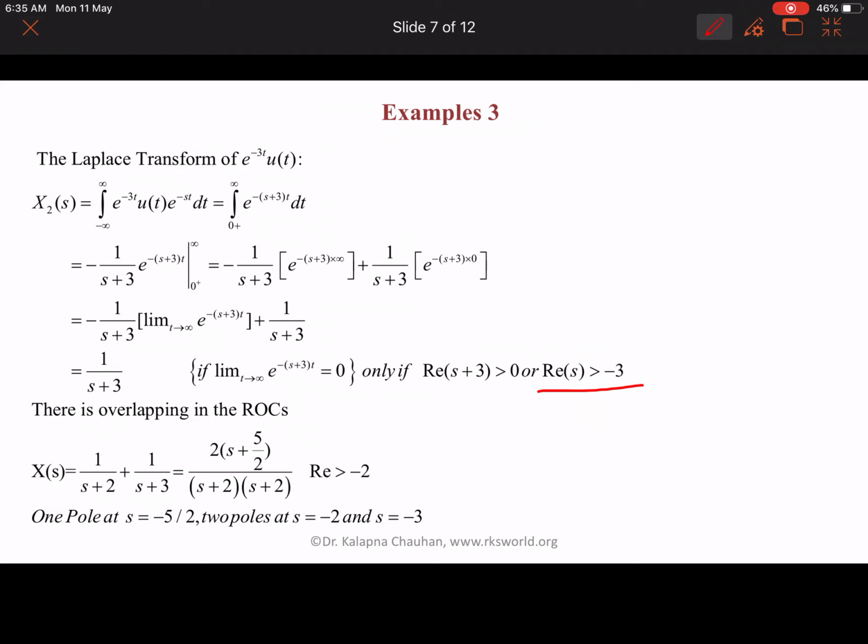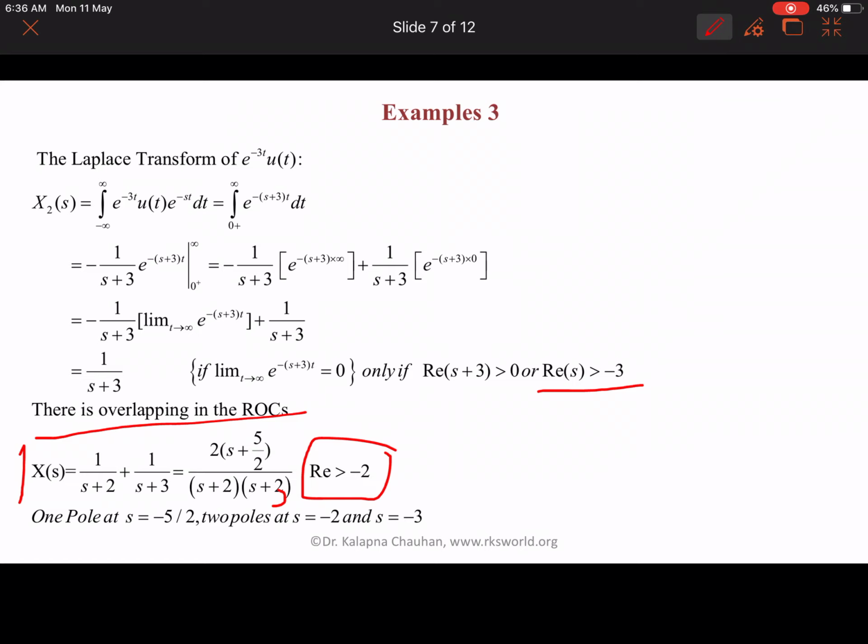So there is an overlap in the ROCs. Now X(s) is 1 upon s plus 2 plus 1 upon s plus 3. Solving it, we get (2s plus 5) upon (s plus 2)(s plus 3), and we say that Re(s) is greater than minus 2.